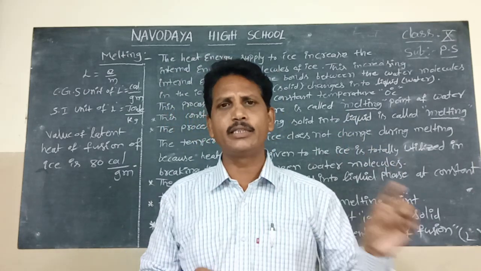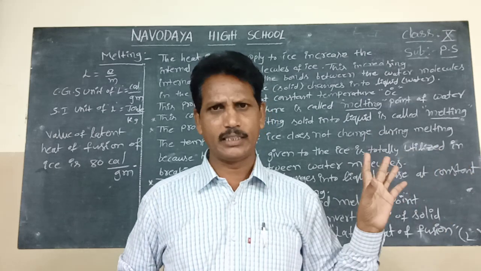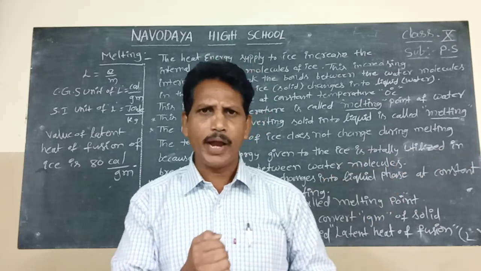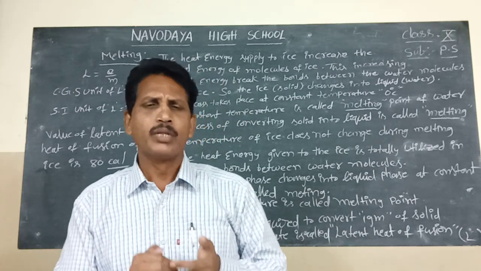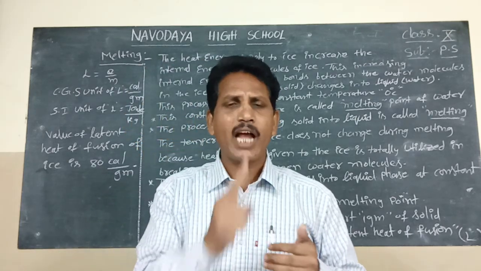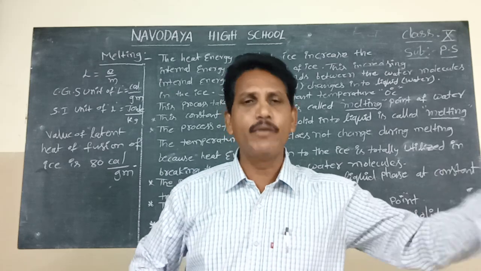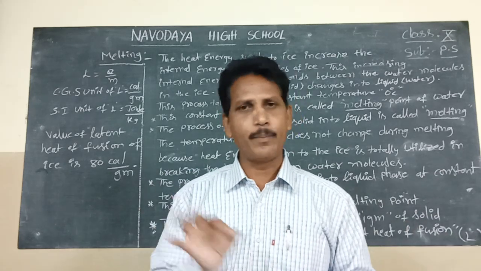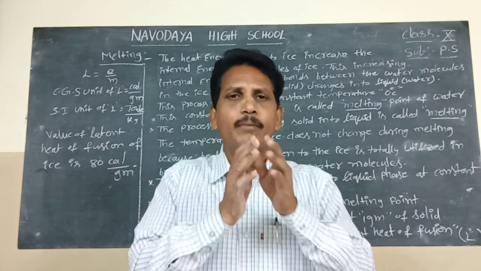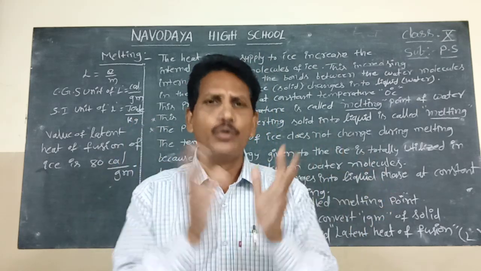The heat energy required to convert 1 gram of solid into liquid state at constant temperature is called latent heat of fusion.